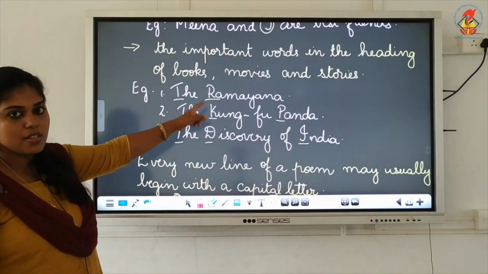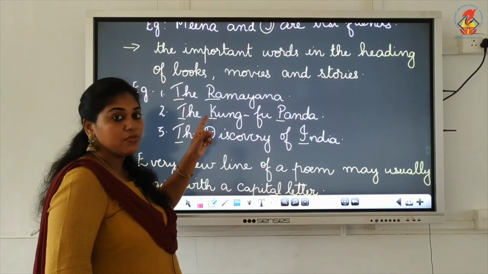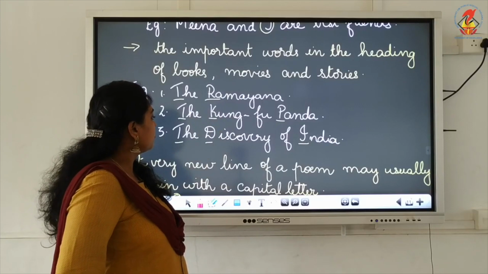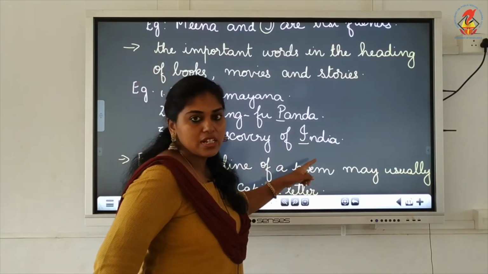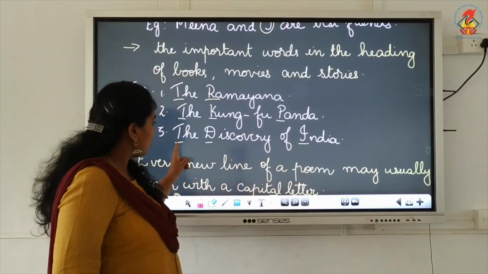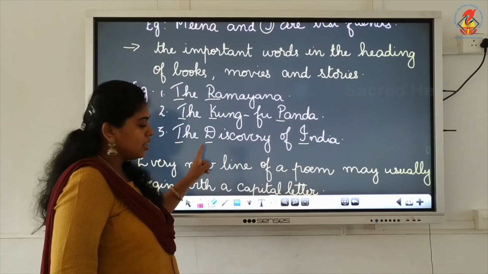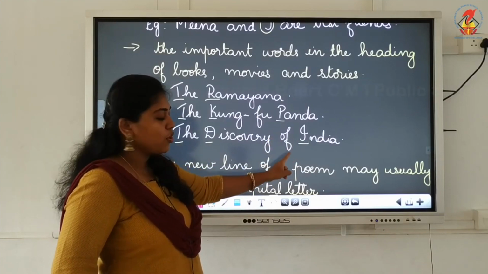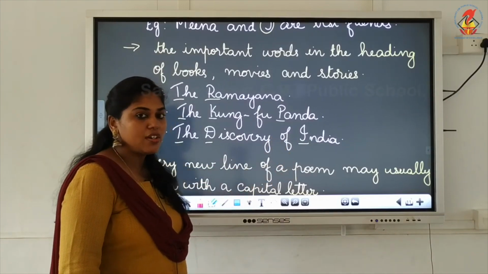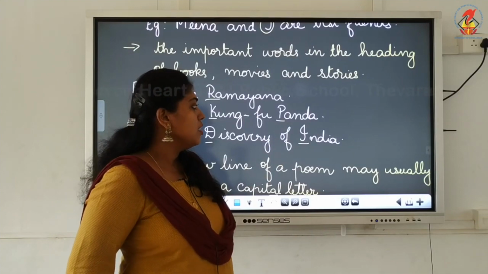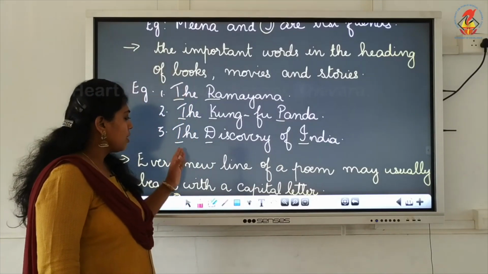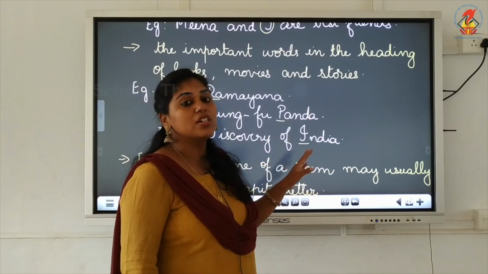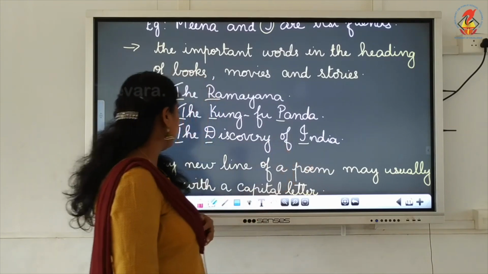You have to put capital letter for the important words of the heading. Then The Discovery of India, here also you have to put capital letter for T, D and I, because those are the important words, but we do not write it for a preposition. Children, we do not use capital letter for prepositions. That is why it is said for the main words we have to put capital letter.